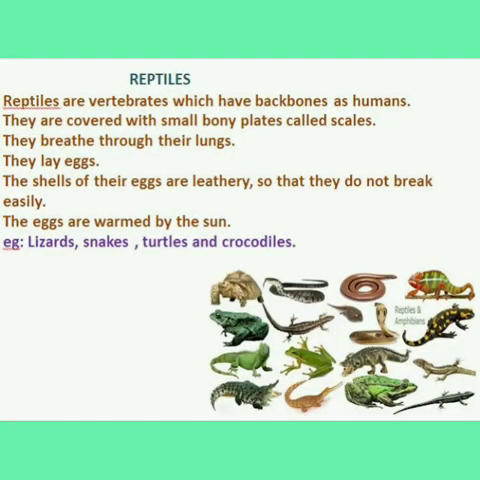Next, reptiles. Reptiles are vertebrates which have backbones like humans. They are covered with small bony plates called scales. They breathe through their lungs. They lay eggs. The shells of their eggs are leathery so that they do not break easily. These eggs are warmed by the sun. Examples of reptiles are lizards, snakes, turtles, and crocodiles. So reptiles lay eggs only; they do not give birth to young ones. From the eggs, the new reptiles will come.